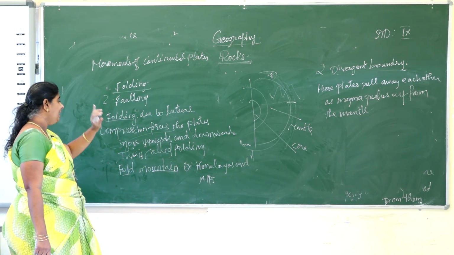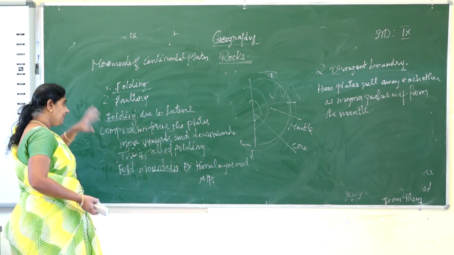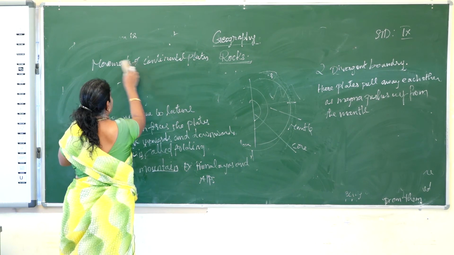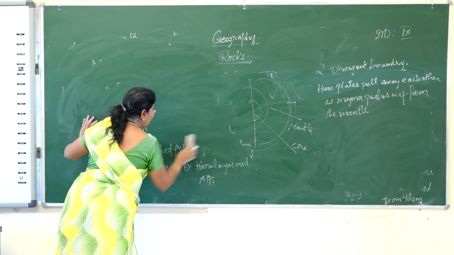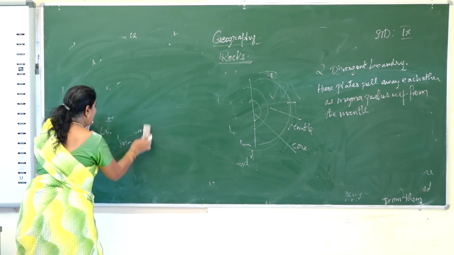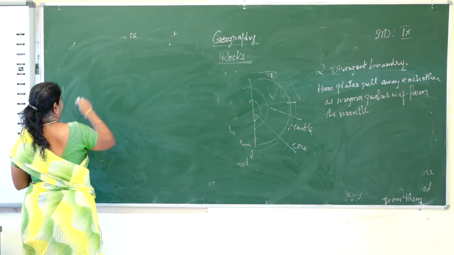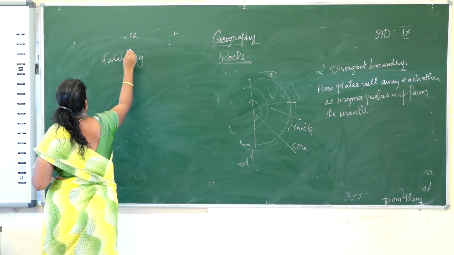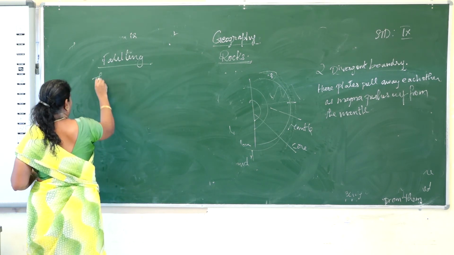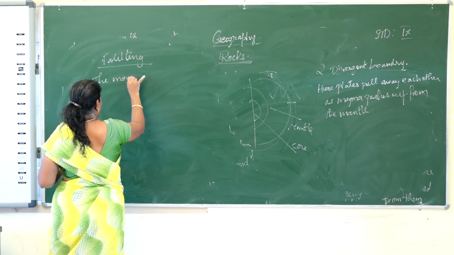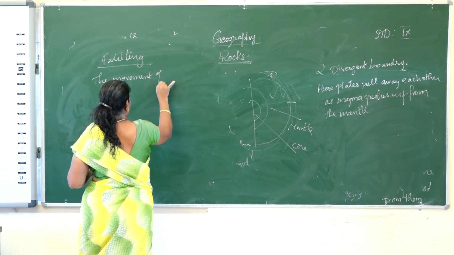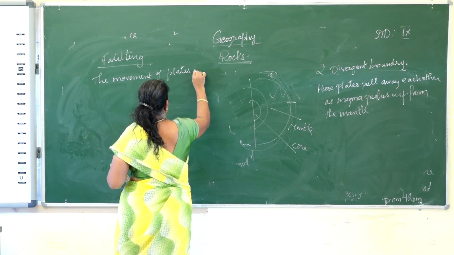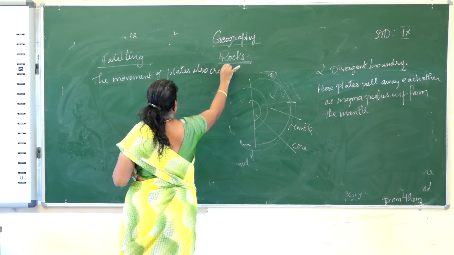Folding is due to the lateral compression forces that lead the plates upwards or downwards. This is called folding. Examples we have seen. Then we will see about faulting. What is faulting? What is meant by faulting? The movement of plates also creates something. What does it create?